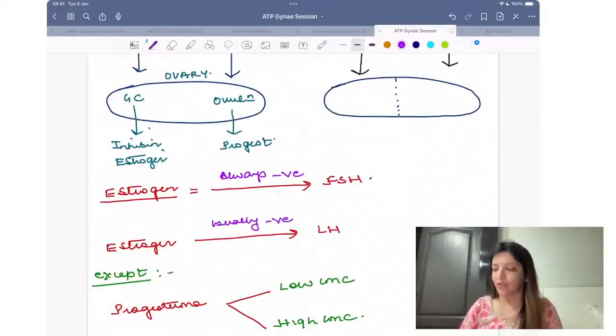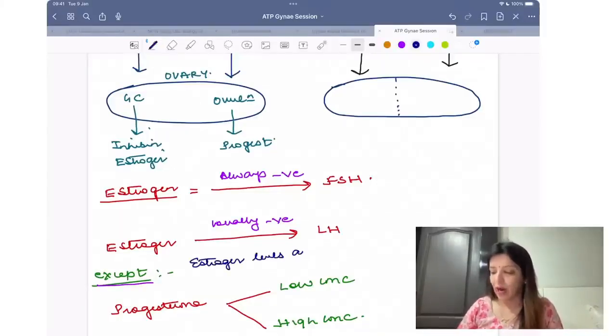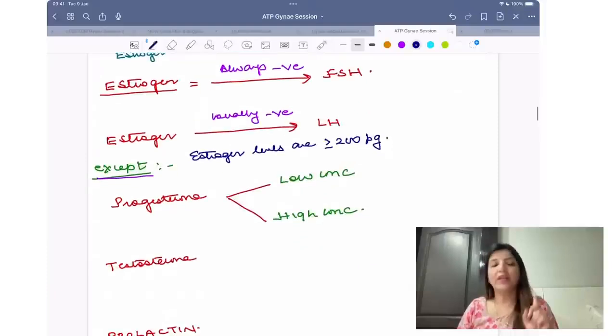Estrogen usually has a negative feedback on LH, but only in one condition. There is one exception, and that exception is when estrogen levels are more than 200 picograms. You have to remember it just like this: when estrogen levels are more than 200 picograms for 48 hours.